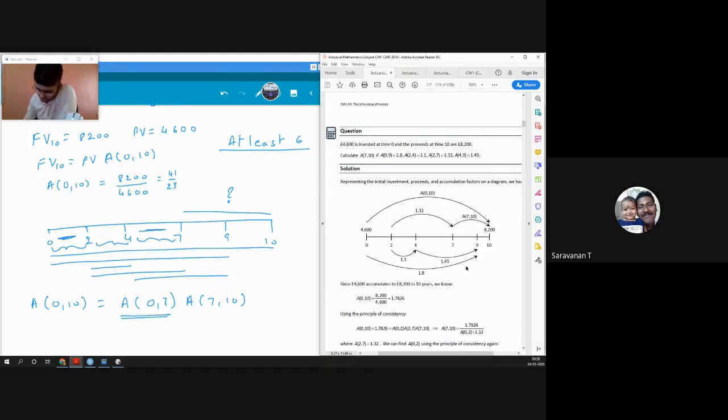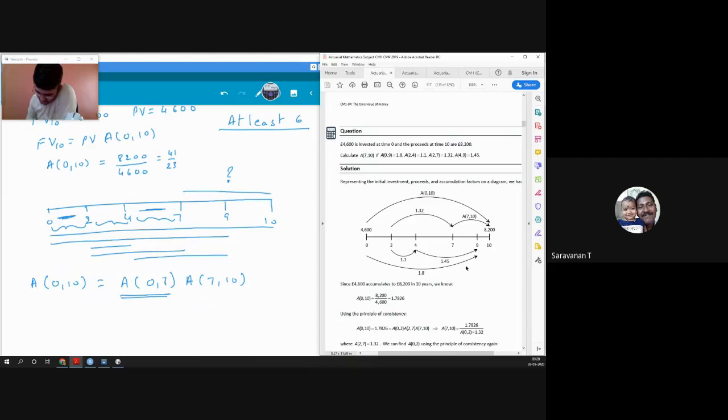So for 4 to 7, how would we find that? If we look at these lines, using just these two lines we might be able to find 4 to 7. My accumulation factor from 2 to 7 is going to be accumulation factor 2 to 4 into accumulation factor 4 to 7.